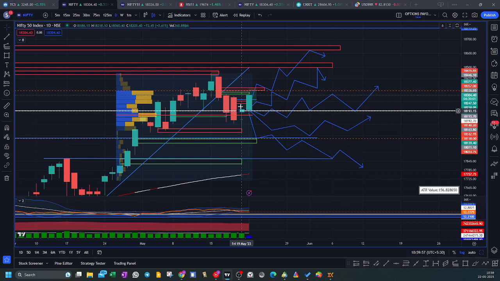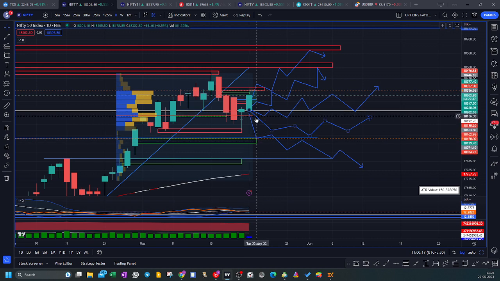For this 400 points of movement, we need VIX to be above 14, a close below 18,000 level, and one ATR movement with a clear direction that confirms that this kind of trade can come into picture.